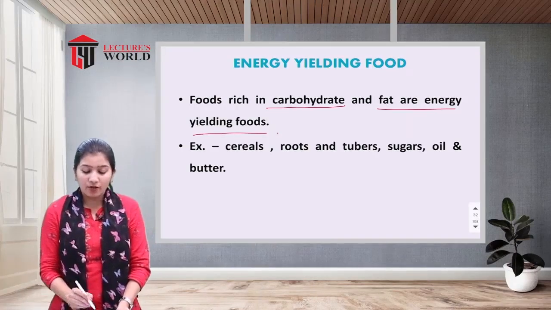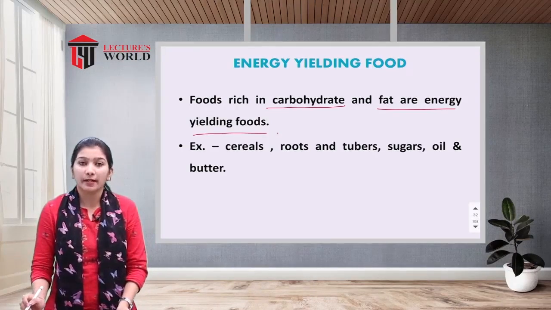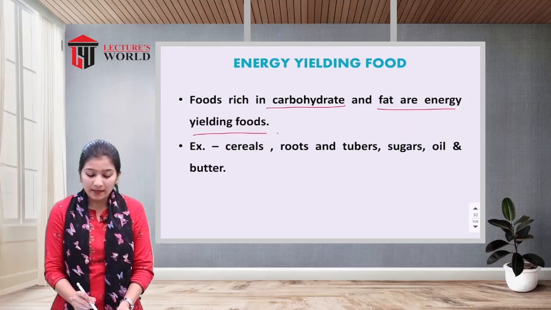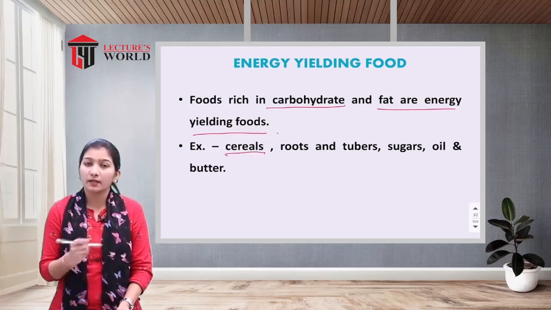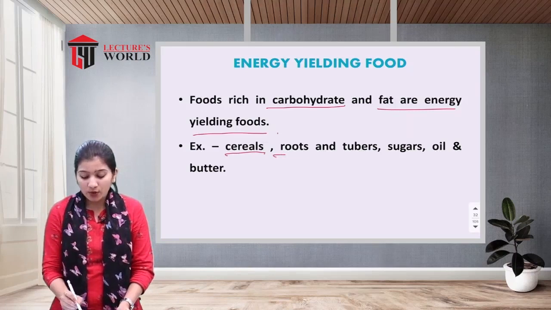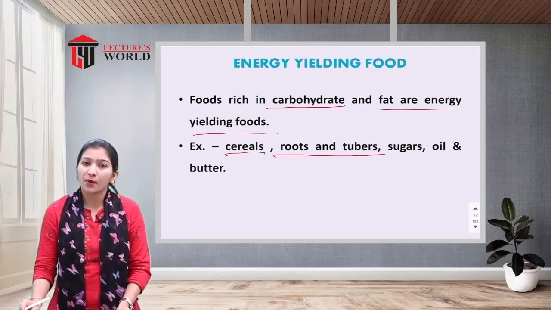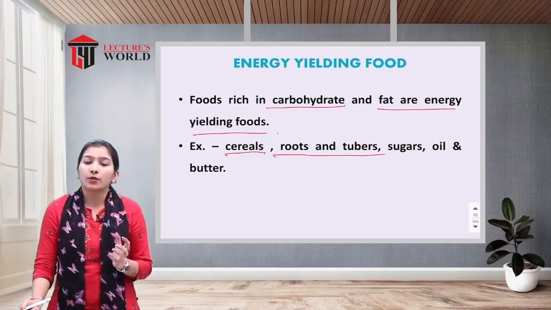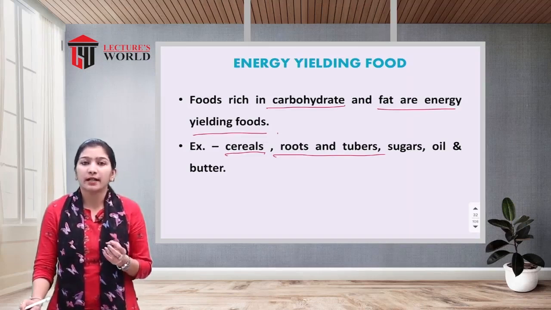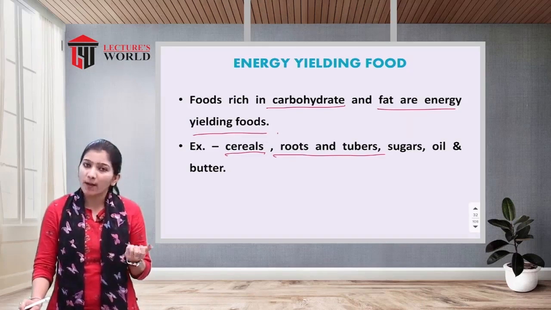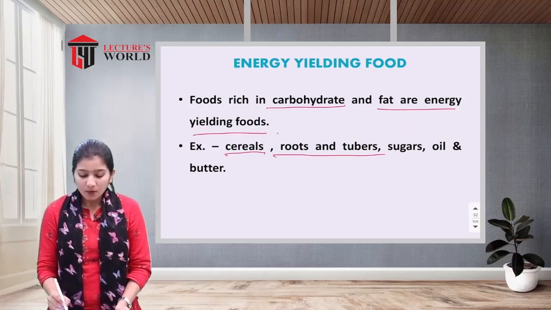Here they have mentioned the sources of energy yielding foods, or the sources of carbohydrate and fat rich food. Examples are cereals, that means all the grains and pulses, which give carbohydrate. Roots and tubers like potato and sweet potato also give carbohydrate because they contain starch, and starch is one type of carbohydrate.